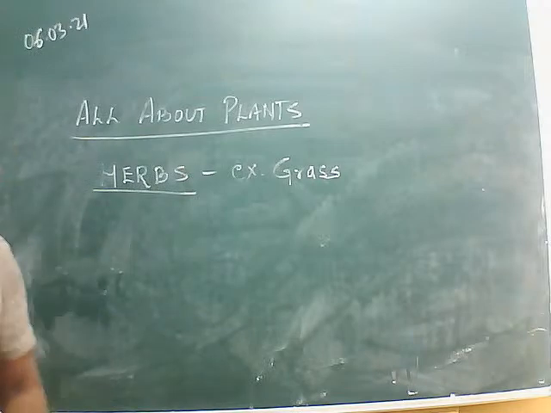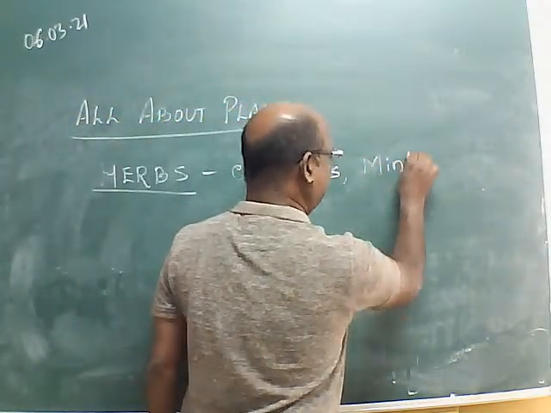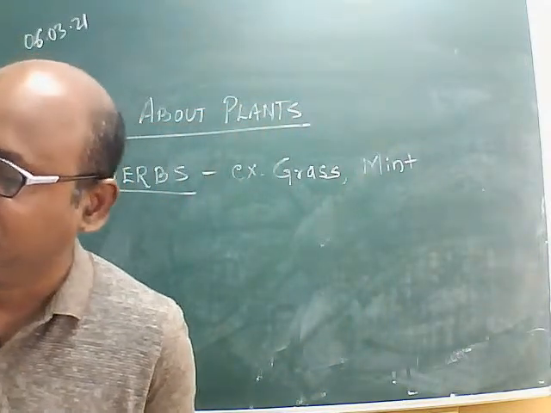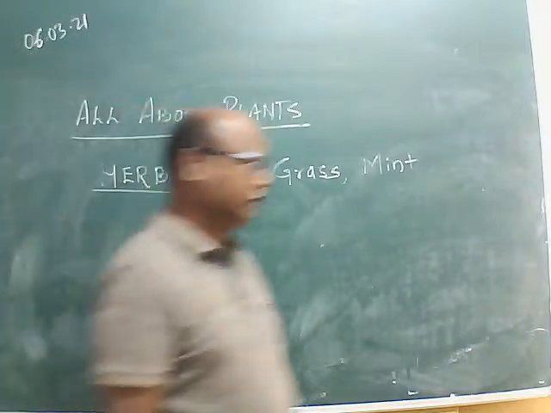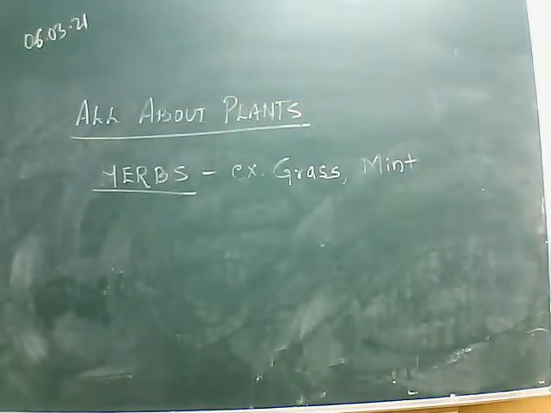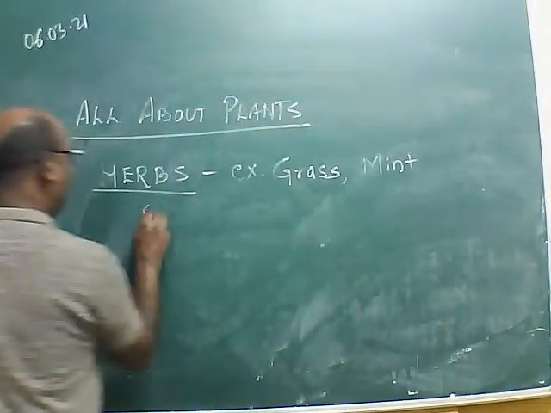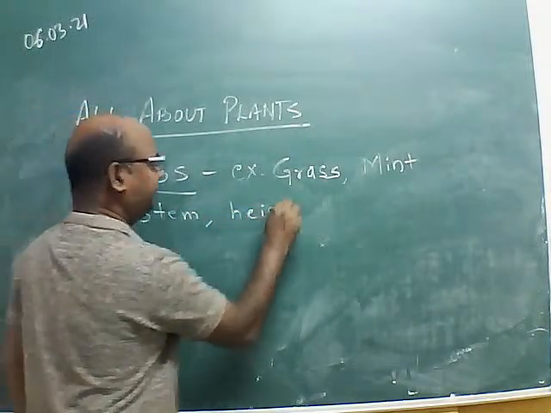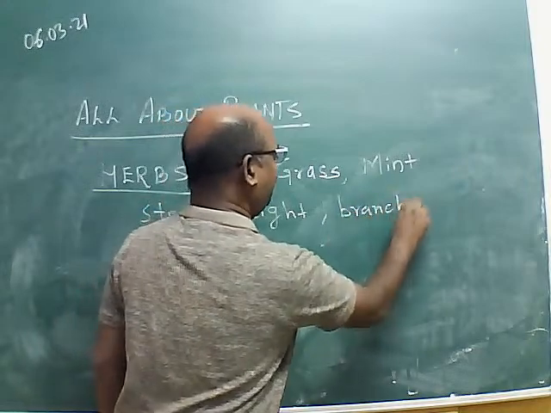Eliza has given an example and she has written these plants are herbs. I will read what Eliza has written. Eliza has written herbs are plants with thin weak stem. Very good. She told about stem. But along with the stem, you have to speak about its height and its branches also. Not only stem. I agree, you are correct.